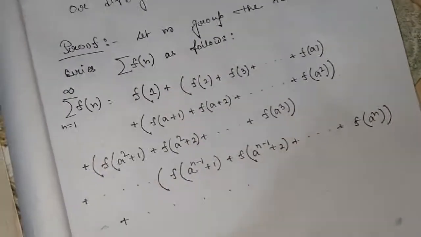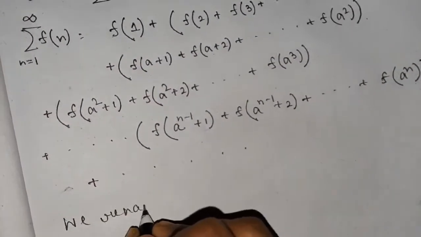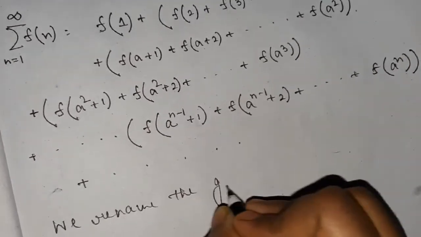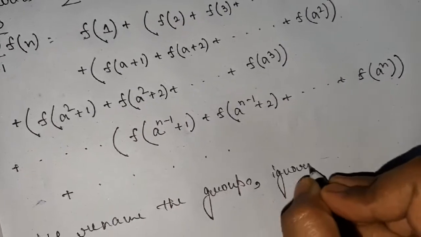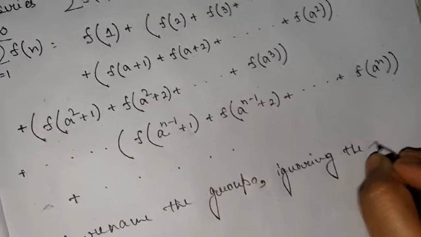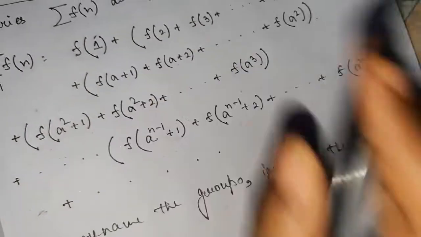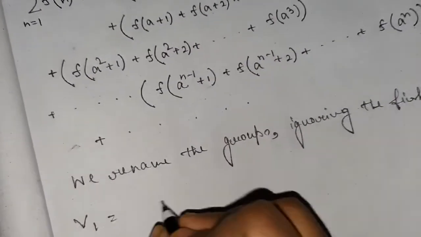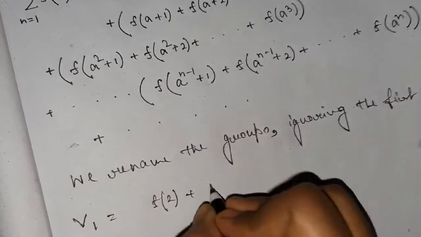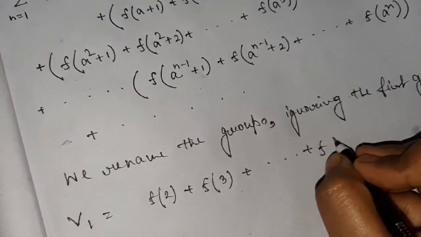Now we rename the groups, ignoring the first group. I am ignoring the first group, as I am ignoring this term. So let us write the first term. The first group is this one. Let us write this as v1. So v1 equal to f of 2 plus f of 3 plus dot dot dot plus f of a.